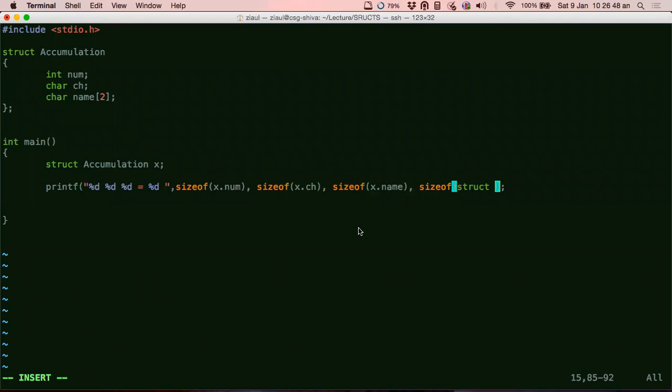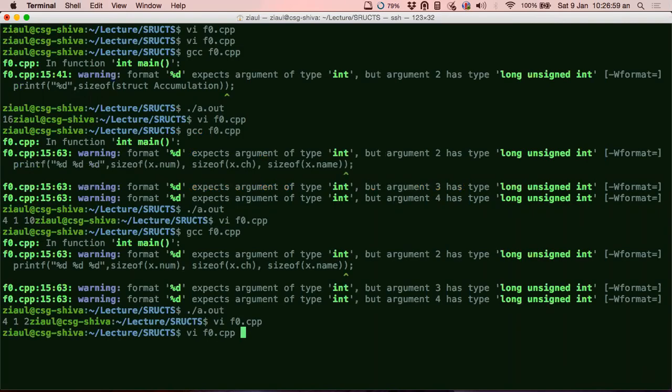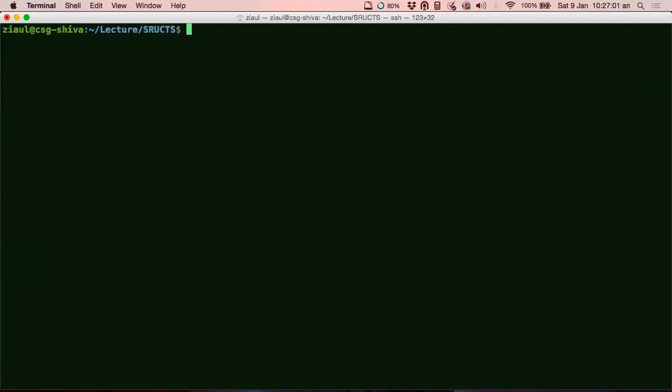Okay, let me put the size of x here instead of using the name always. Okay, let's do this. Yes, again, there is a +1, right? There is a +1, remember, guys.